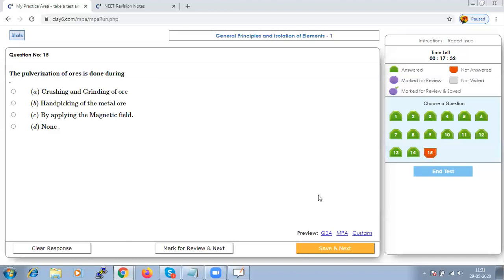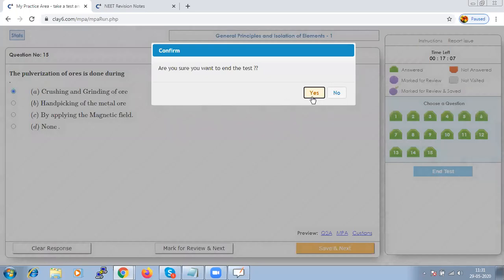Hence, pulverization is done during crushing and grinding of the ore. Let us save that, and we have completed all the 15 questions. Let us end the test and see how many questions we have done right and how many are wrong.